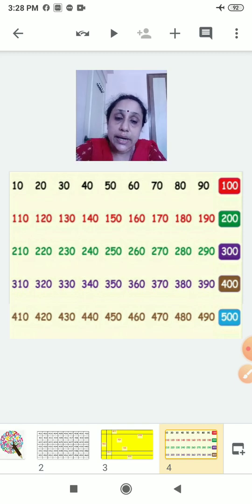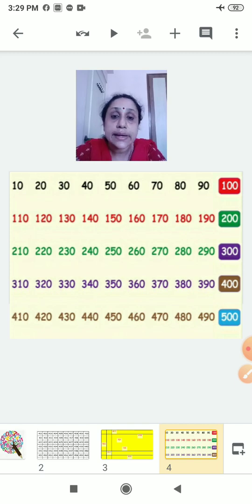See, you will reach up to 190. Then 200. So after 200, what will come? 210. Keep counting. 220. Then you will reach 290. What will come after 290? 300. After 300, 310, 320. Yes. 380 you will reach. 390.